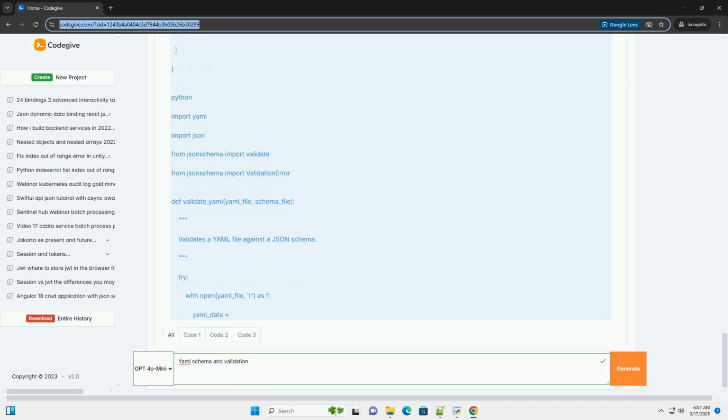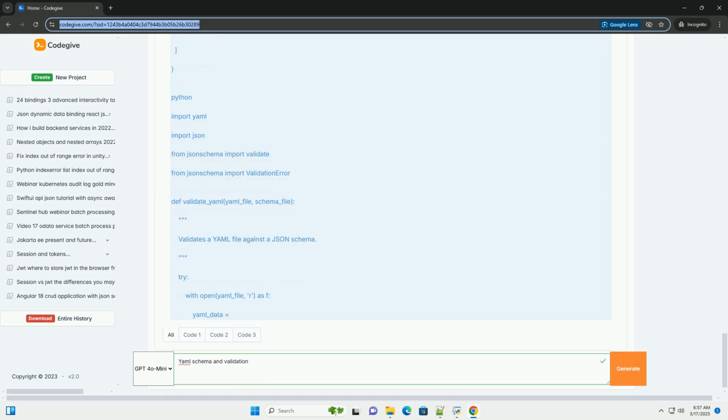Tools and libraries for YAML schema validation. Several libraries and tools can be used for YAML schema validation, each with its own approach and features. Here are some popular options. 1. JSON schema: a Python library that leverages JSON schema to validate YAML. JSON schema is a well-established standard for describing the structure and data types of JSON data, and the library makes it easy to apply these schemas to YAML. Despite the name, it can validate YAML.